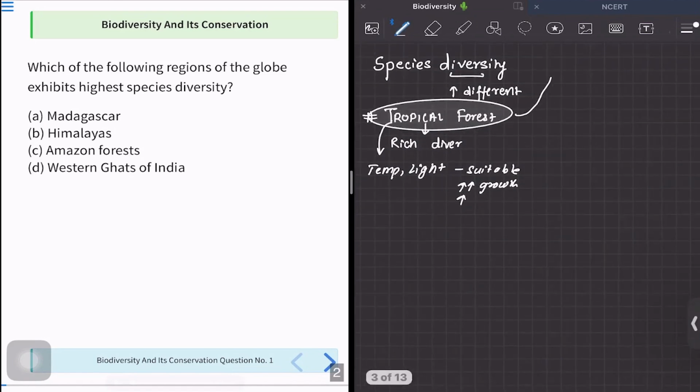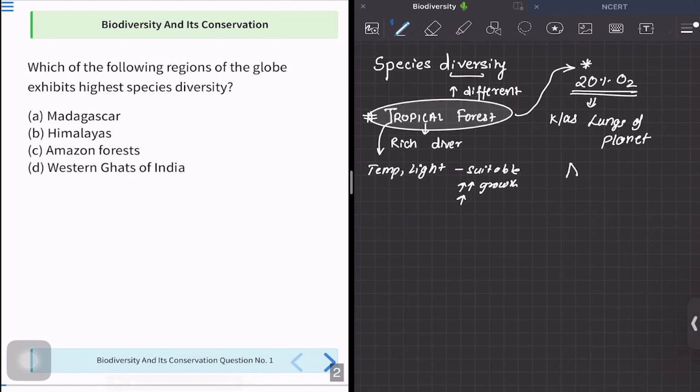Now we have one more point that I would like to share because this point might come to you as another question, that tropical forest contributes to about 20% of all the oxygen on earth. That is a big amount, 20% of the whole available oxygen. And therefore, for this reason, the tropical forests are also called as the lung of the planet. Correct?